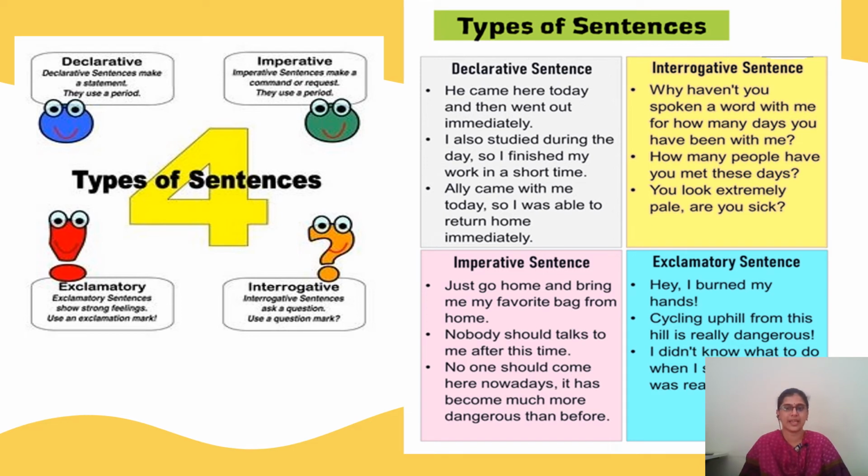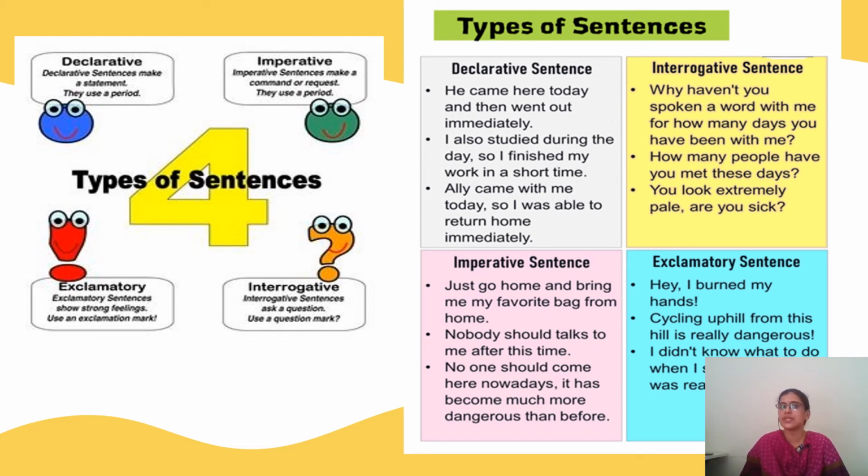Let us first see that. Since a declarative sentence is a statement, it ends with a full stop, also referred to as a period. The dot which we keep for a full stop is also referred to as a period.